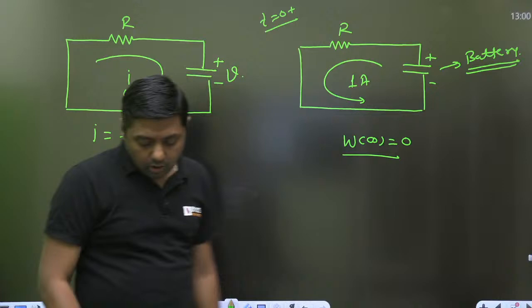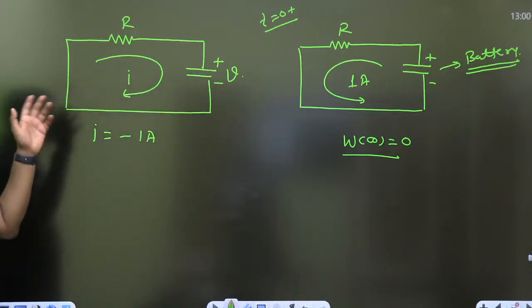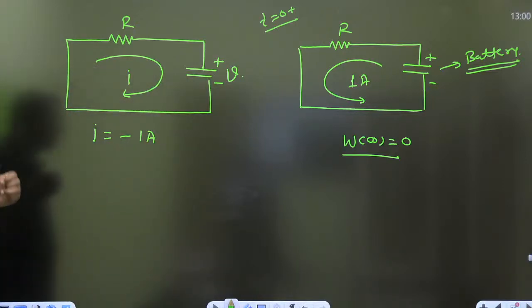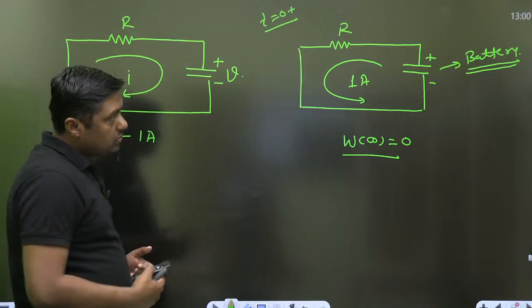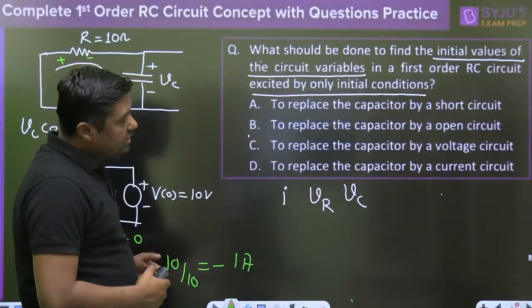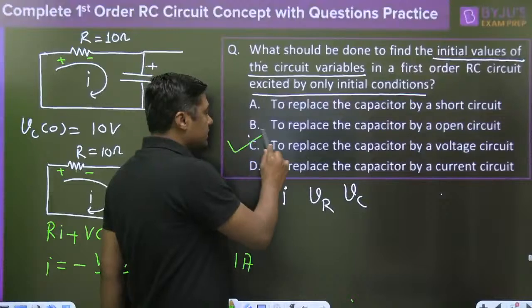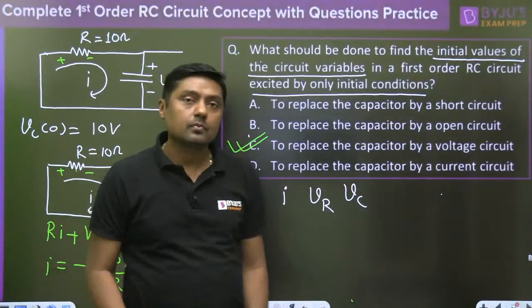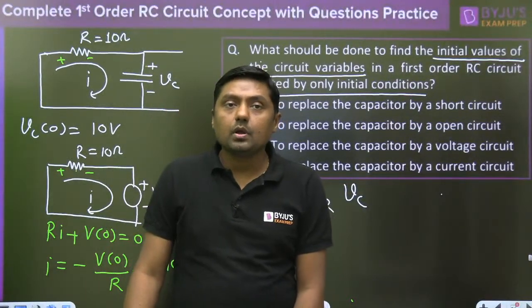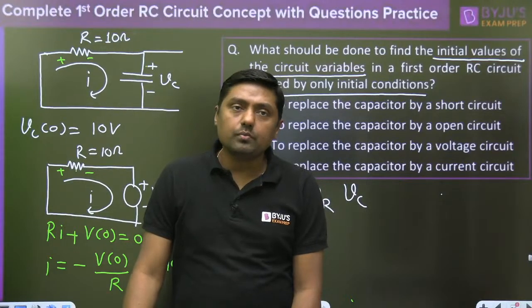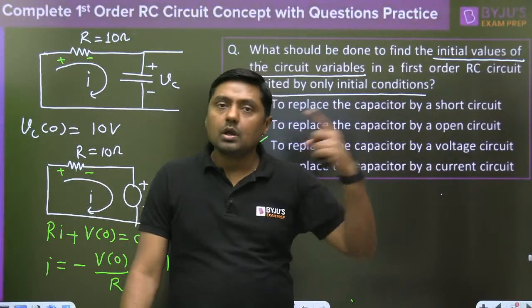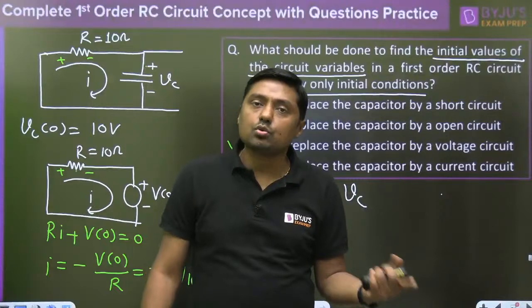So that is an important one. Always remember, the direction of the current is given, how to find the current. Initially, the capacitor is replaced by a voltage source, right? Yes, final voltage will become 0 because the capacitor will discharge through the resistor.